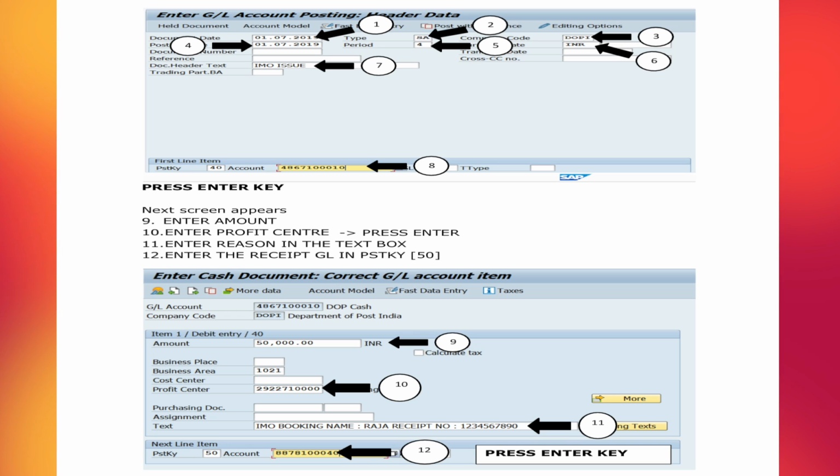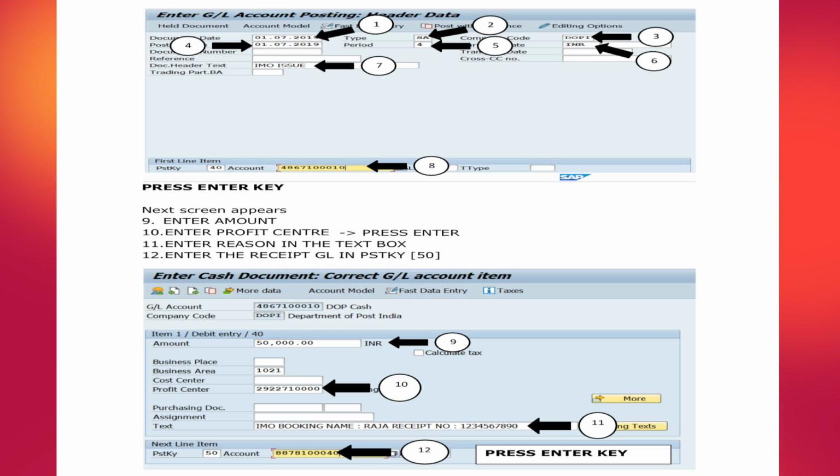After that, you have to first feed 40, the debit, and this is a receipt transaction. For a receipt transaction, we have to first feed the DOP cash GL code 48671 00011, in the 8th step as I have just pointed out. After putting the DOP cash GL code, you just press enter. The next screen displays the debit entry screen. You have to put the actual amount in the 9th step.